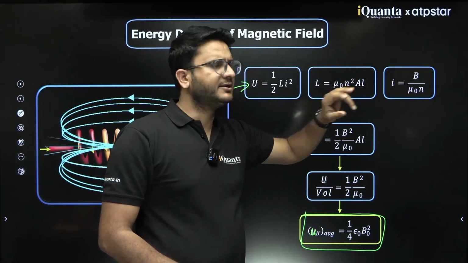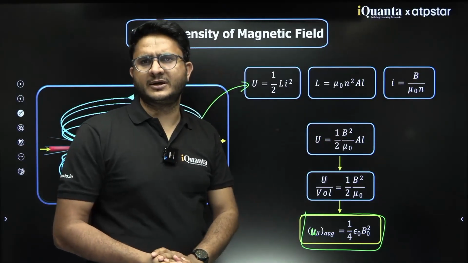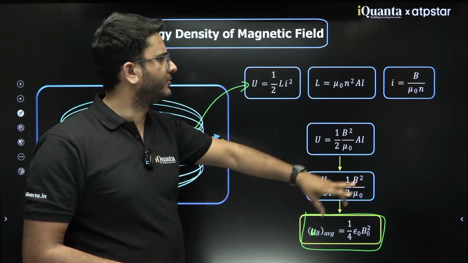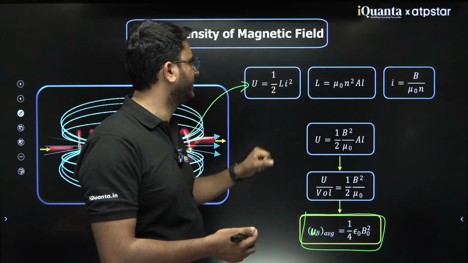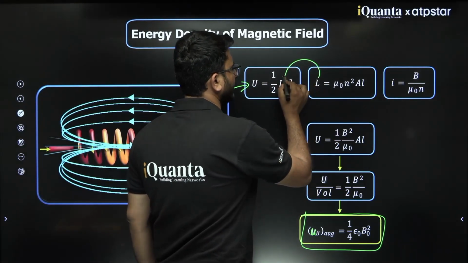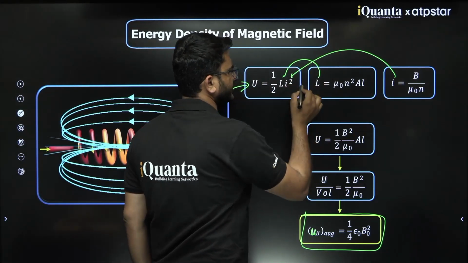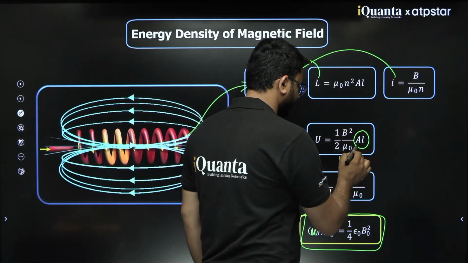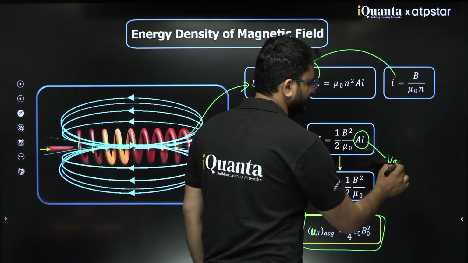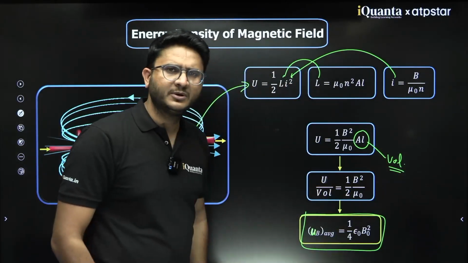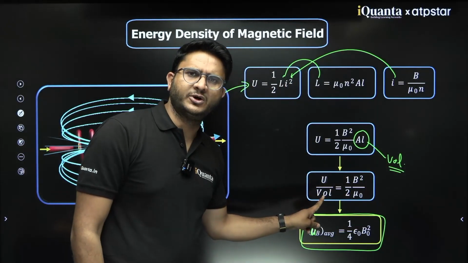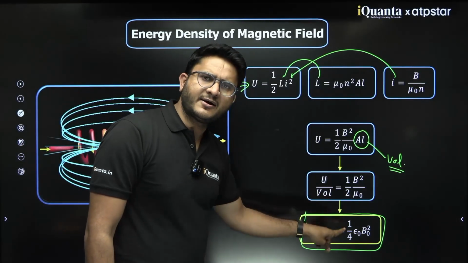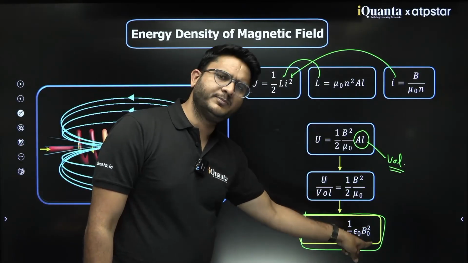And what is i? B upon mu naught N, because B inside is mu naught N i. So if you put both values, area into length becomes volume. So the energy per unit volume for a magnetic field would be half B naught square upon mu naught.